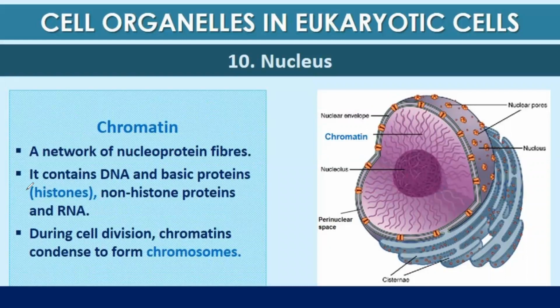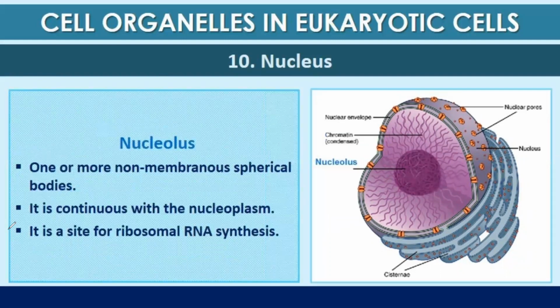The next one is chromatin. It's a network of nucleoprotein fibers. It contains DNA and basic proteins like histones, non-histone proteins, and RNA. So the composition of chromatin is DNA, histone, non-histone proteins, and RNA. During the time of cell division, this chromatin condenses to form chromosomes.